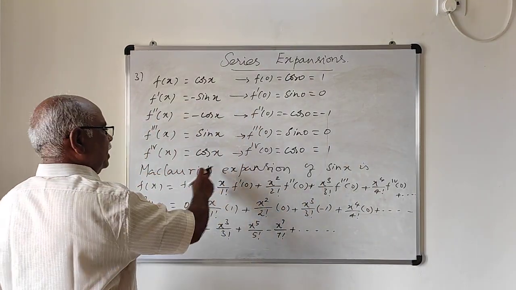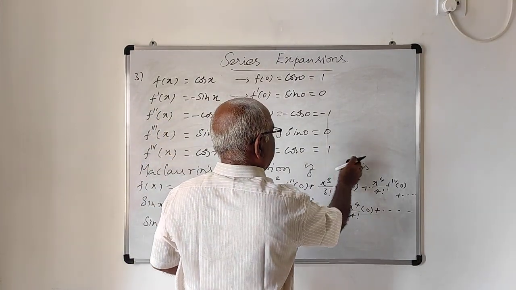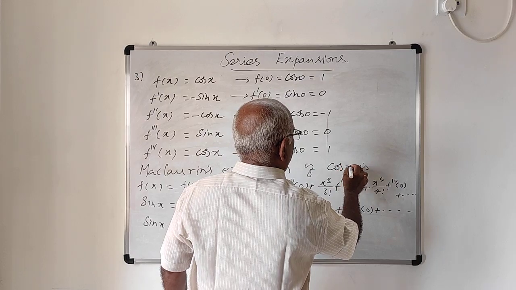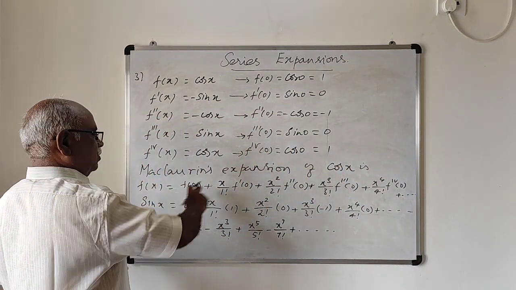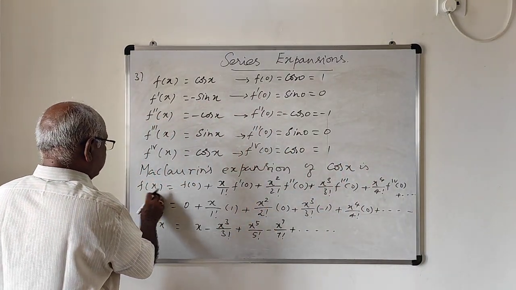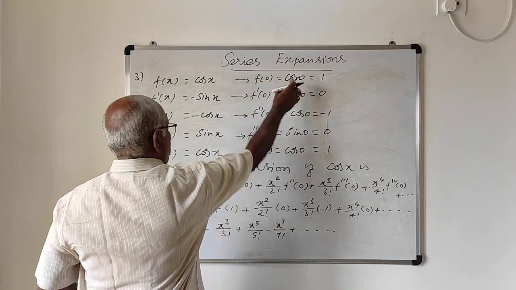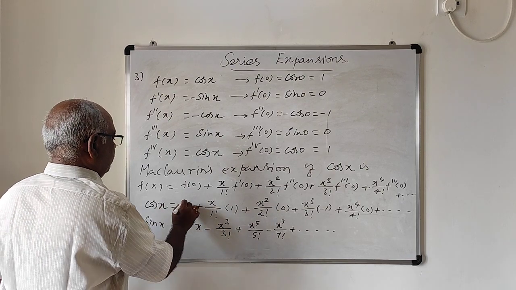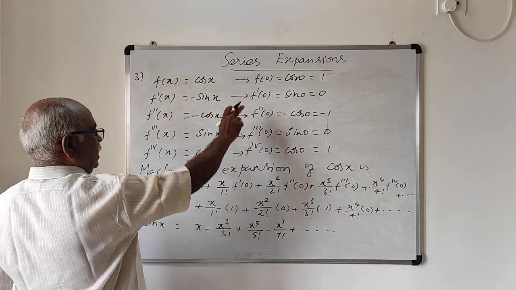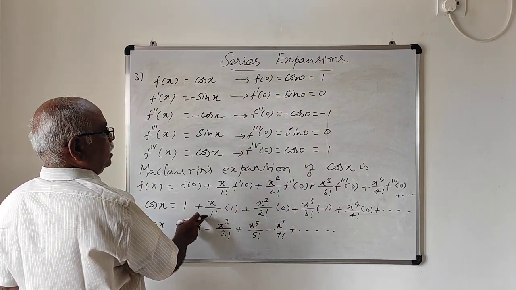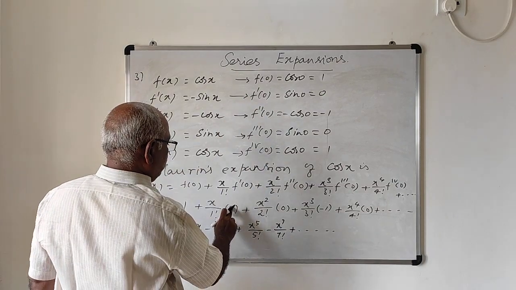So in this case, Maclaurin's expansion of cos x uses the formula. This is cos x. f of 0 is 1, so here you have 1. Next, x by 1 factorial into f dash of 0, which is 0.